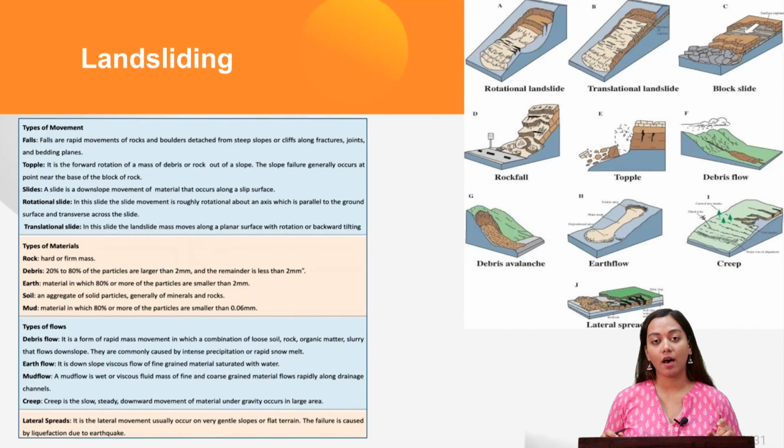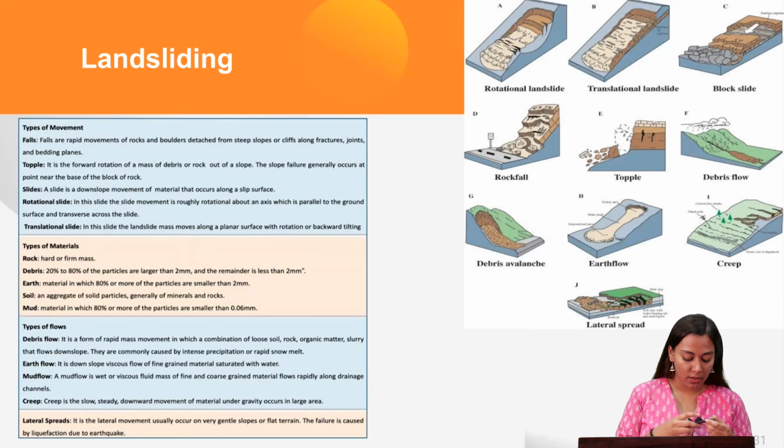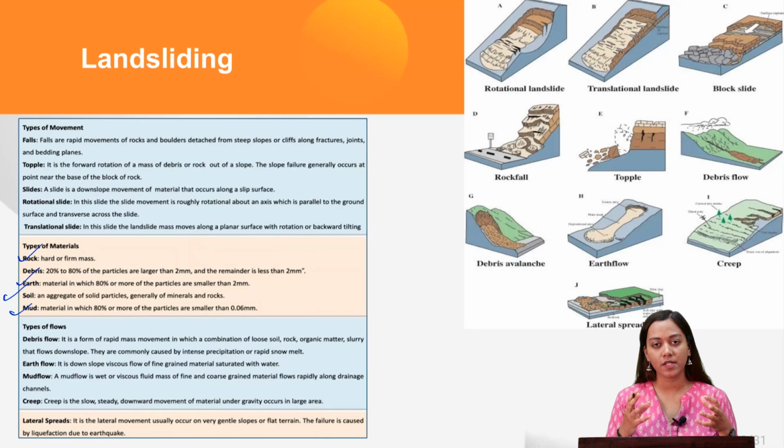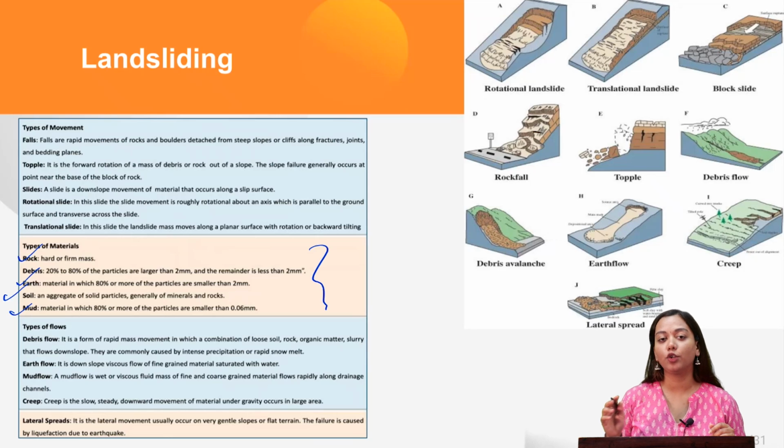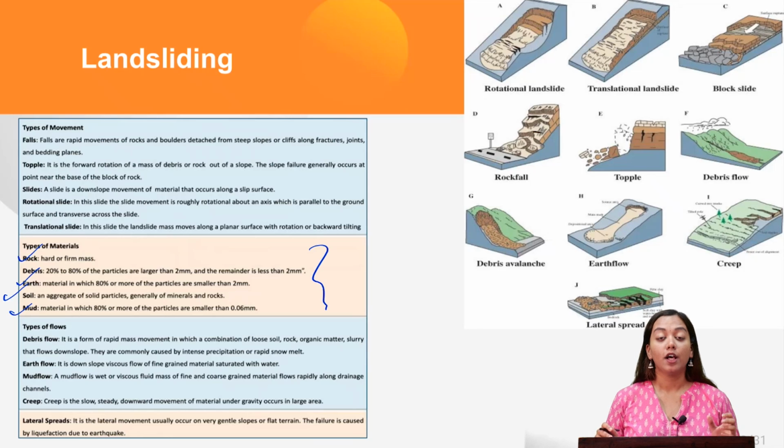Now, landslides are a type of hazard characterized by mass wasting. This is basically a drastic downward movement of debris or mass, which could be rock, earth, soil, or mud. And on the basis of this material, again, it can be divided into multiple classifications. This downward movement happens because of the natural action of gravity, which is trying to pull everything towards itself.